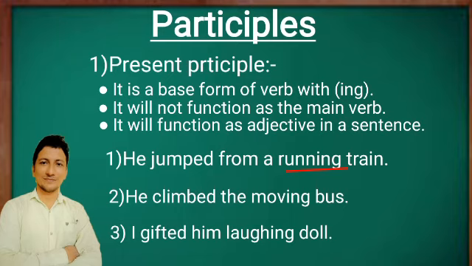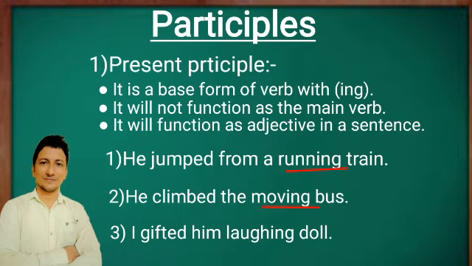Same with second example. In the second example, climbed is the main verb and showing us simple past. That's why it is finite verb. And in the same sentence, we have moving, which is telling us more about bus. And bus in the sentence is noun. That's why moving in the second sentence is present participle, which is modifying bus.